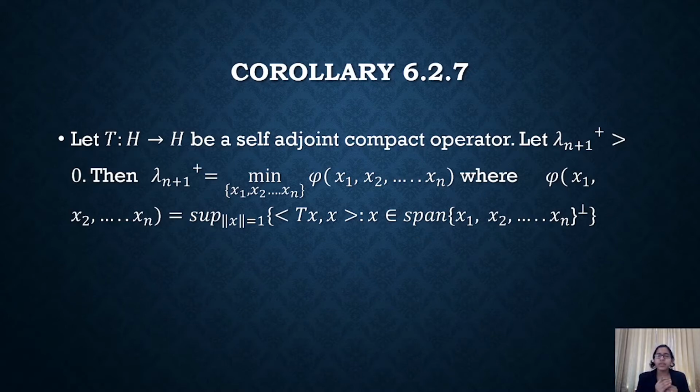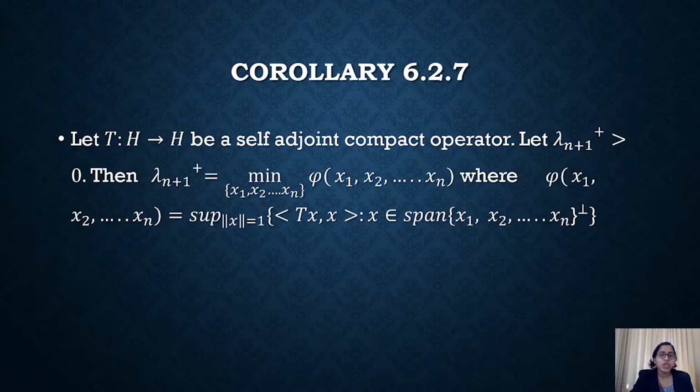Let me read the corollary once again. If T is a self-adjoint compact operator, then lambda n plus 1 plus is equal to the minimum of the supremum over norm x equal to 1 of the inner product Txx, where x is an element of the span of x1, x2, etc., xn orthogonal. So x is actually orthogonal to all these elements xi. Then lambda n plus 1 is the minimum of the supremum, or minimum of maximum.